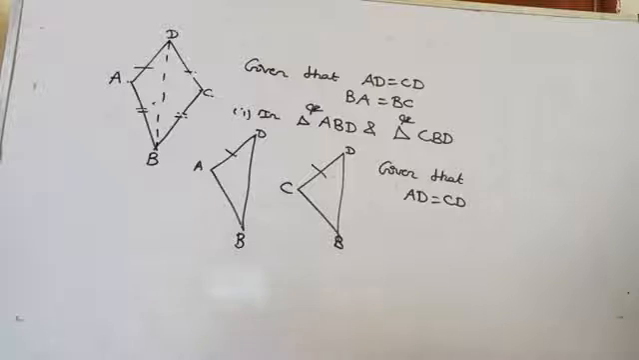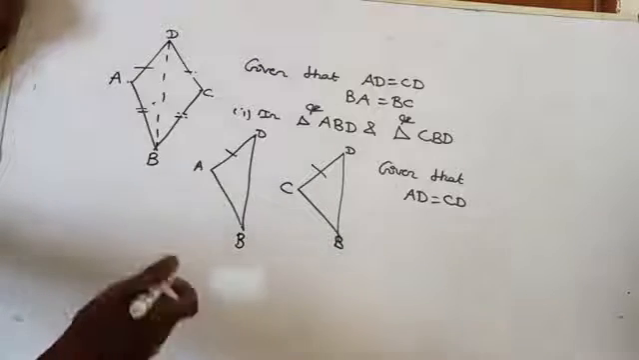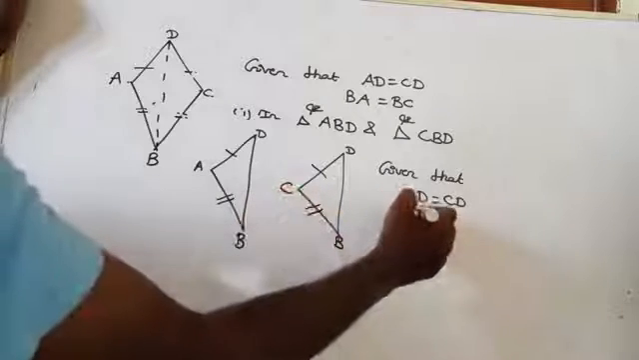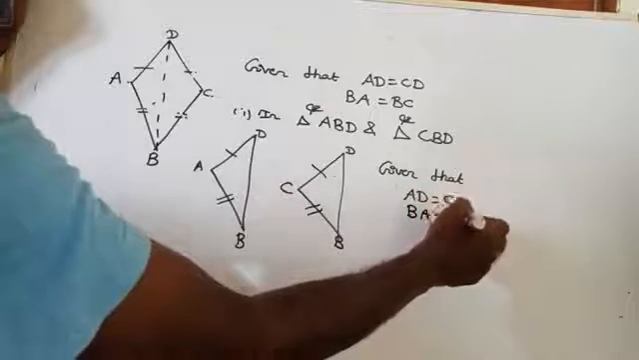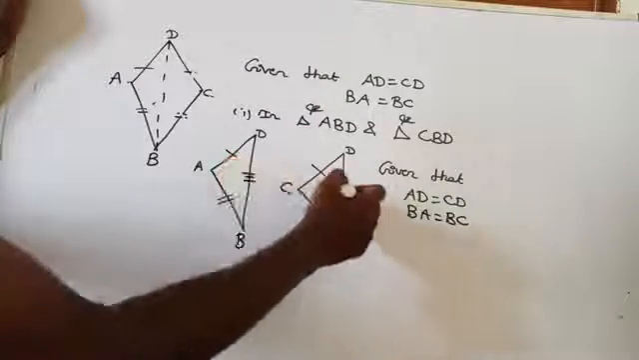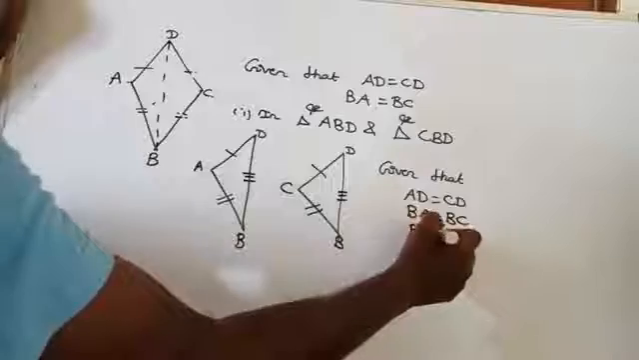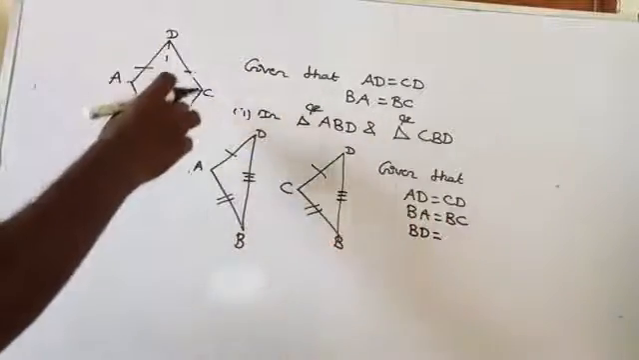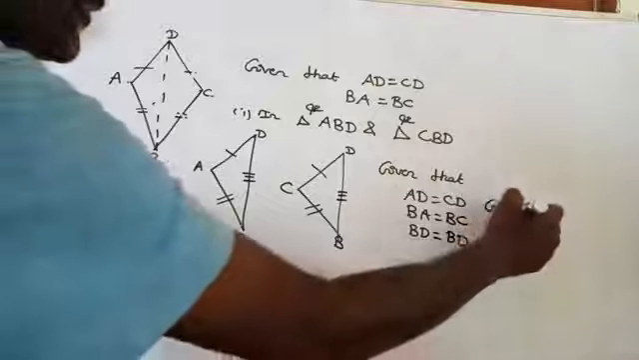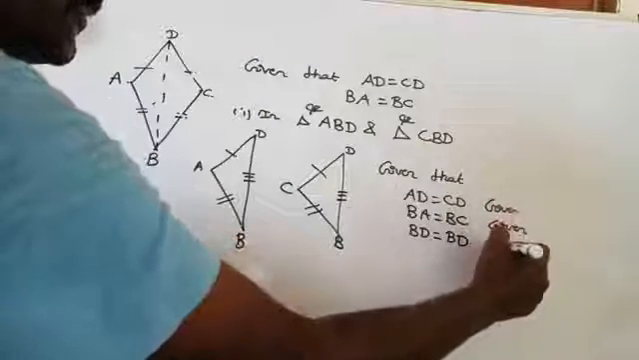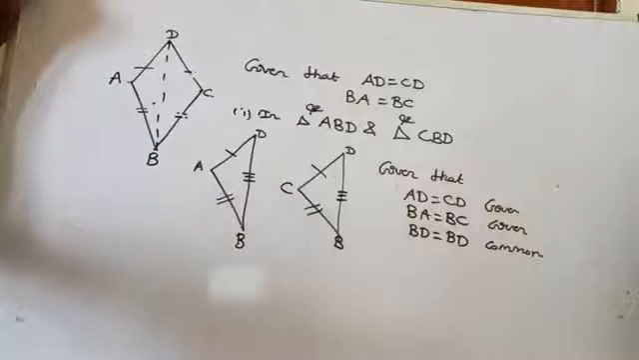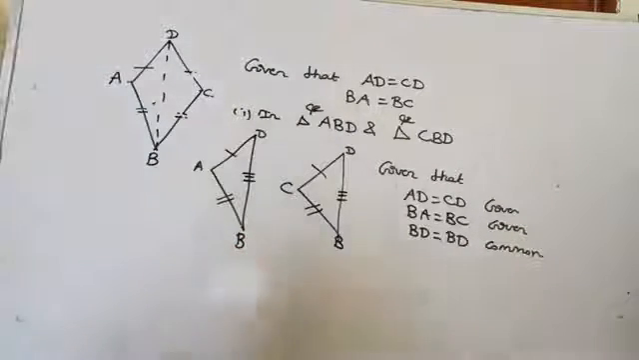So given that AD equals CD, and then BA equals BC, it is given. What is the third part? BD. These two are equal. That is a common side. BD is a common side for triangle ABD as well as triangle CBD. So wherever it is given, write it is given, otherwise write common side. Now we have written all three pairs of equal parts.